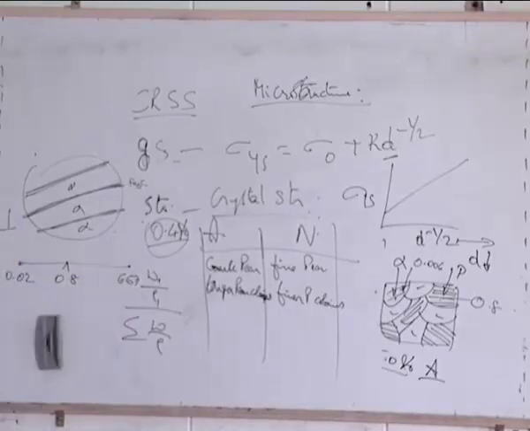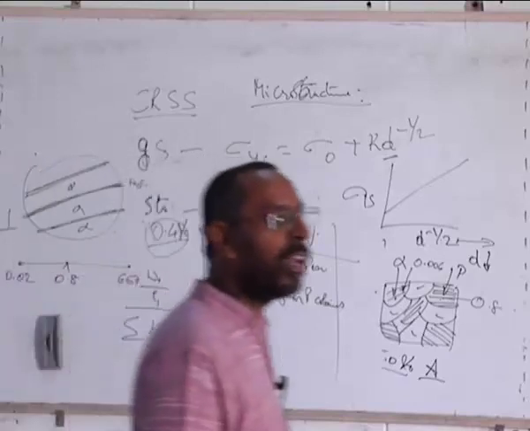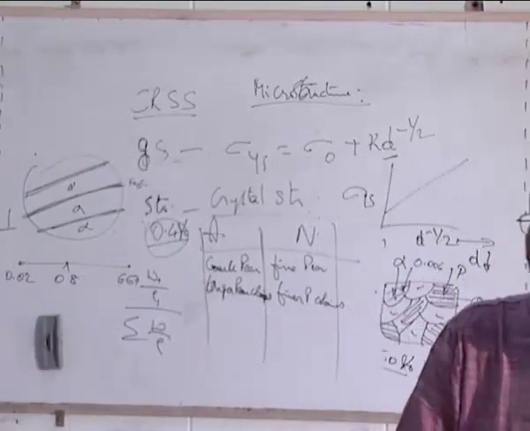This is, if somebody asks you how much ferrite is there in perlite at eutectoid. If this is the question, this is where the students have to be smarter than the teachers. When I ask you this question, how much ferrite is there in perlite, you should next ask me one more question: sir, what temperature?